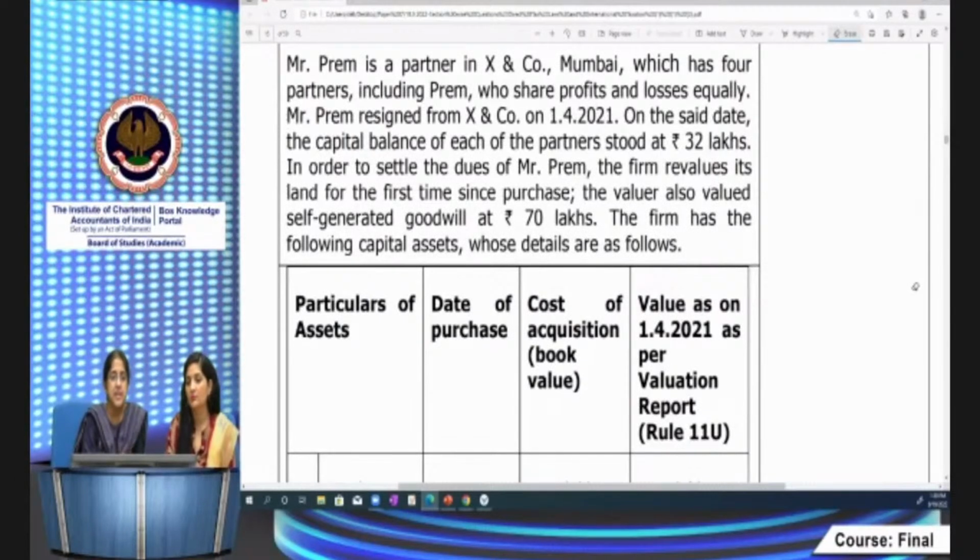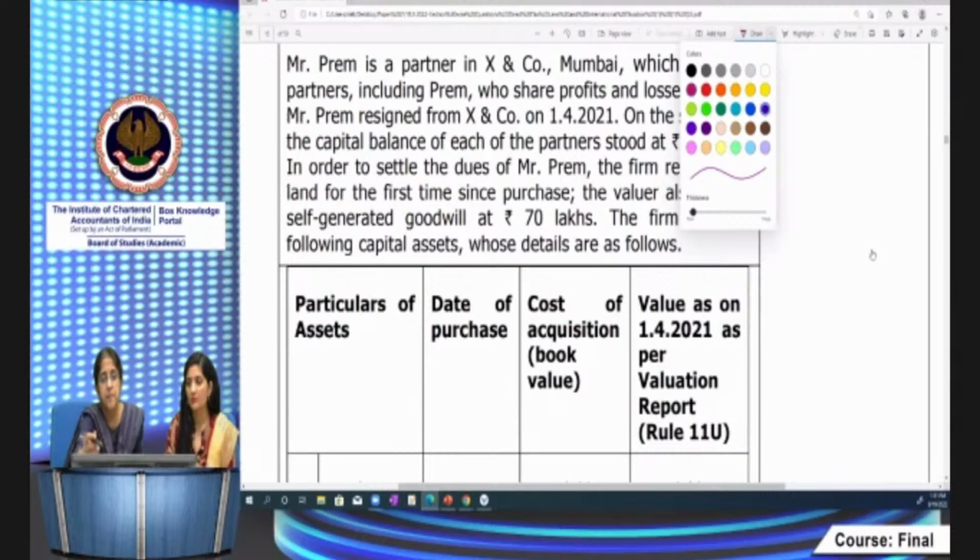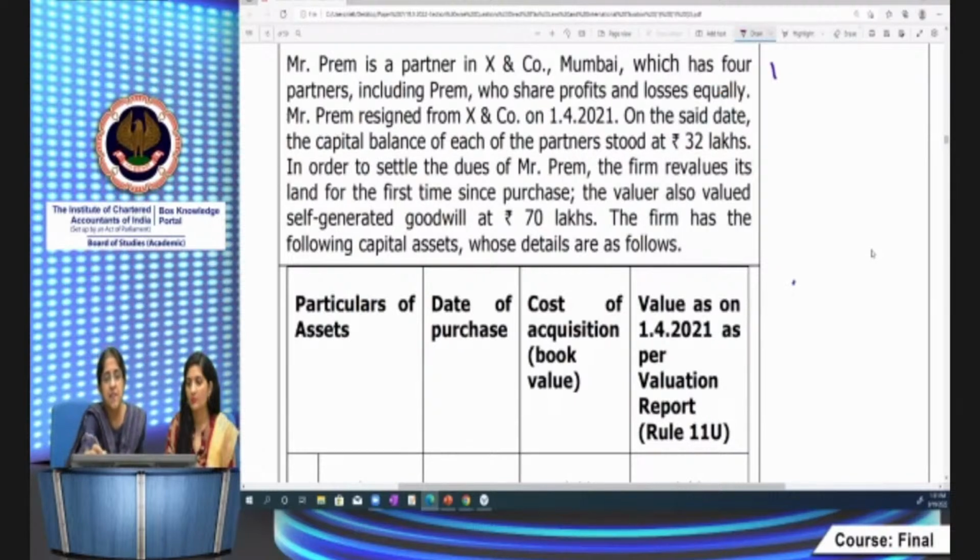Prem is a partner in Exxon Company Mumbai, which has 4 partners, including Prem, who share profits and losses equally. So Prem's share will be 1/4. On the said date, that is 1/4/2000, the capital balance of each partner is 32 lakhs. In order to settle the dues of Mr. Prem, the firm revalues its land for the first time since purchase. The valuer also valued self-generated goodwill at 70 lakhs. The firm has the following capital assets.